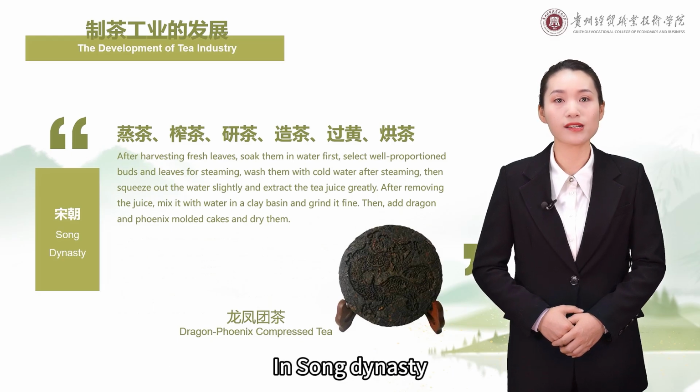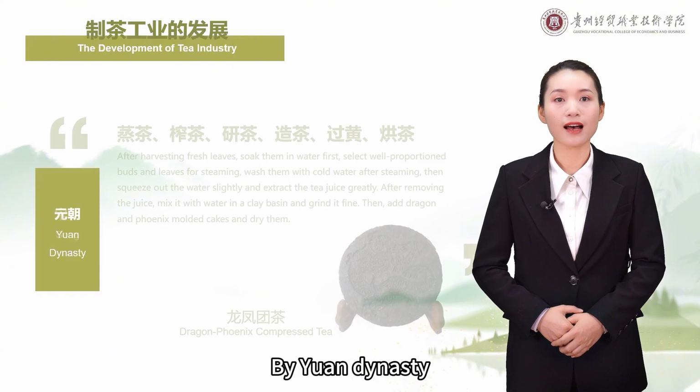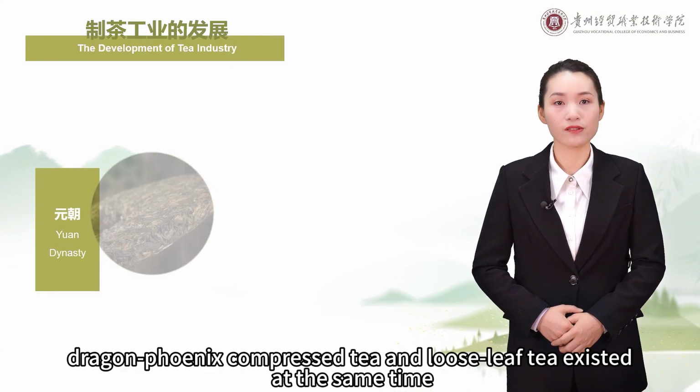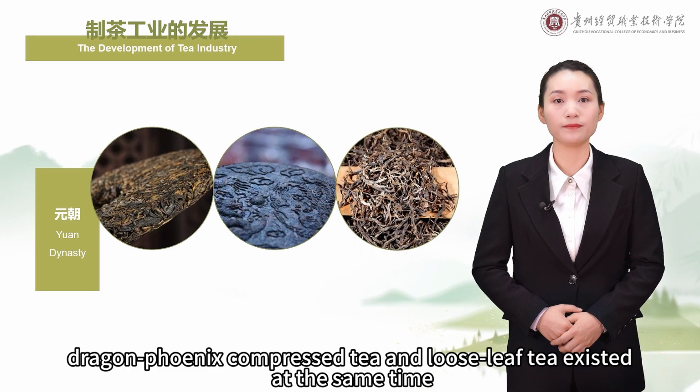In the Song Dynasty, some steamed compressed tea was made into loose leaf tea. In the Beiyuan period, cake tea, Dragon Phoenix compressed tea, and loose leaf tea existed at the same time.